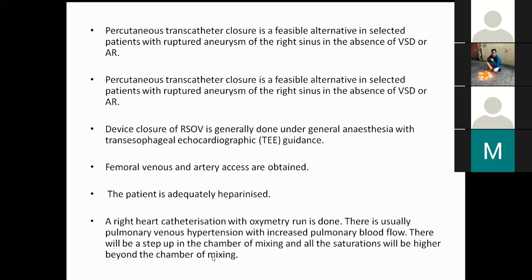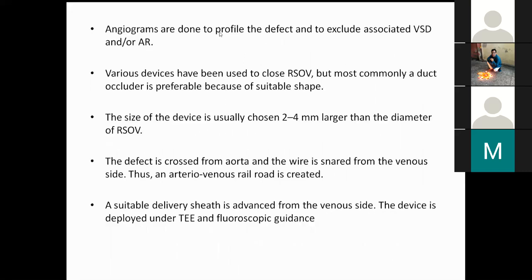Okay. So angiograms are done to profile and detect and exclude associated VSD or AR. Various devices have been used to close RSOV, but the most commonly used one is preferred, of a suitable shape. The size of the device is usually chosen as 2 to 4 mm larger than the diameter of the RSOV. The defect is crossed from the aorta and a wire is snared from the venous route to create a rail. A suitable delivery sheath is advanced from the venous side, and the device is deployed under TEE and fluoroscopic guidance.